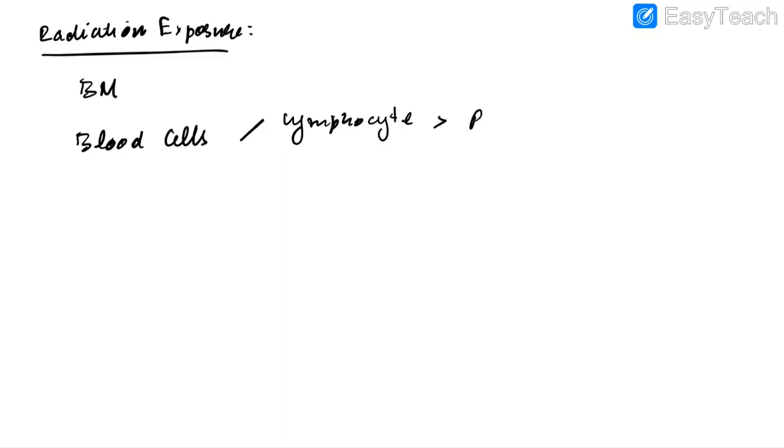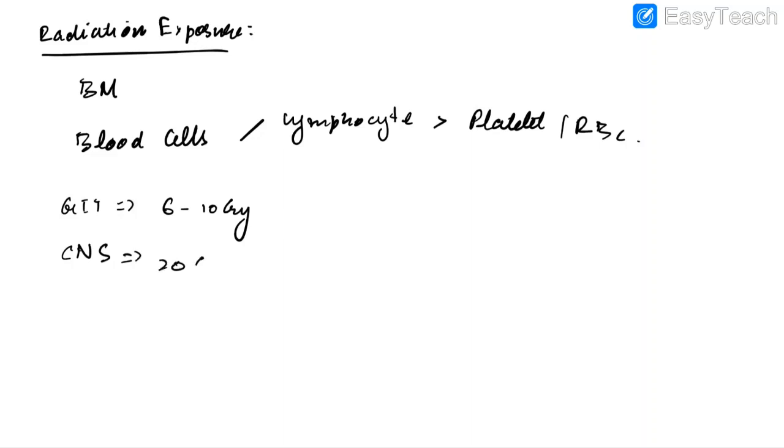The most radiosensitive tissue is bone marrow, especially the hematopoietic stem cells. Among blood cells, the most radiosensitive blood cell is lymphocyte, and the least radiosensitive blood cell is the platelet and red blood cells. Gastrointestinal tract symptoms appear at a dose of 6 to 10 Gray. CNS symptoms appear at a dose of 20 Gray.